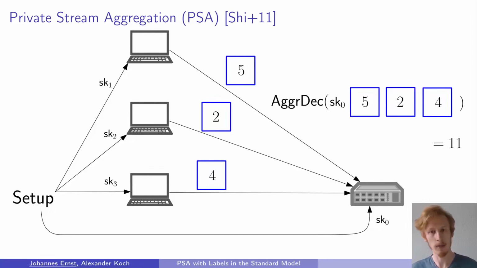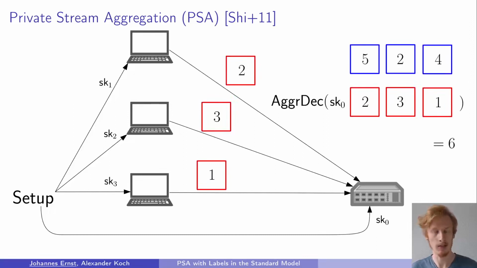So then in the next time step, the clients again would encrypt their current power consumption and send it to the aggregator. The aggregator would compute the sum, which is this time 6. And now what happens if the power supplier exchanges the red ciphertext of the first party by the blue ciphertext of the first party? Well, the sum increases by 3, whereby the aggregator knows that the blue plaintext value of the first client is greater by 3 than the red plaintext value. And thereby the aggregator has learned information about individual values of the first client, but this was the thing that we tried to avoid in the first place.